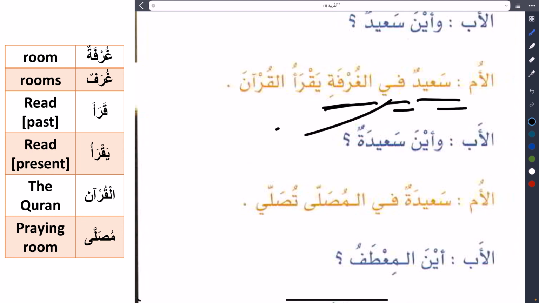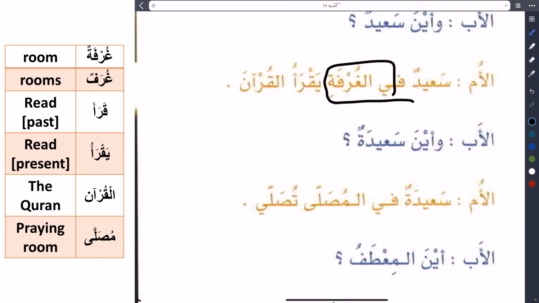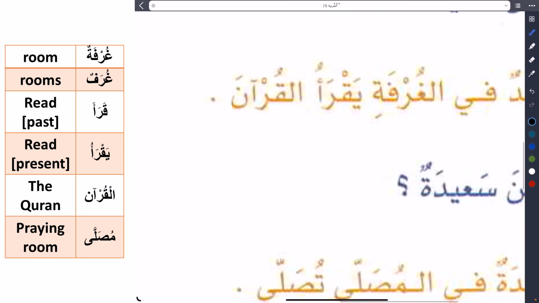Don't forget fi is in and its preposition affects the next word to have kasra. And also don't forget that we skip the ya from reading when the next word starts with al, that means the. So Sa'idun fil ghurfati, and then he says yaqra'ul Qur'ana. If you look carefully at this yaqra'u, can you say what type of verb is this?